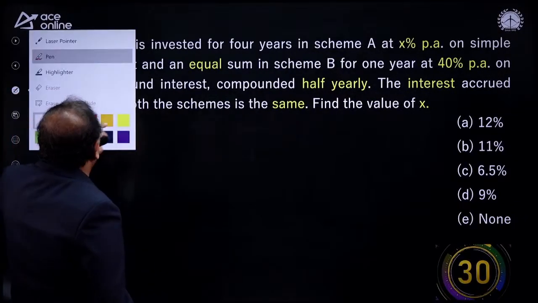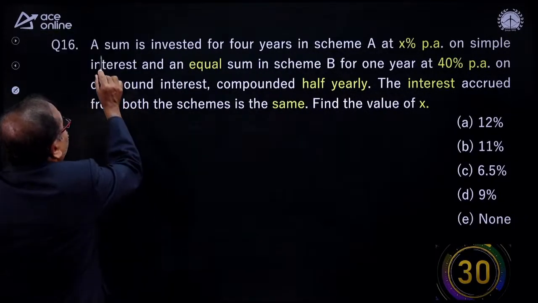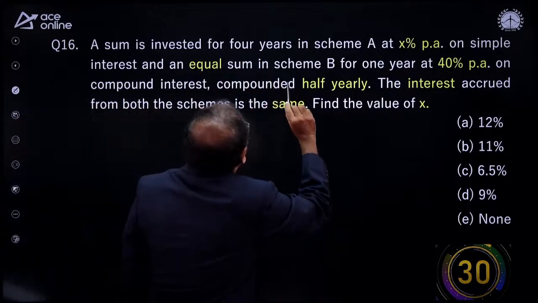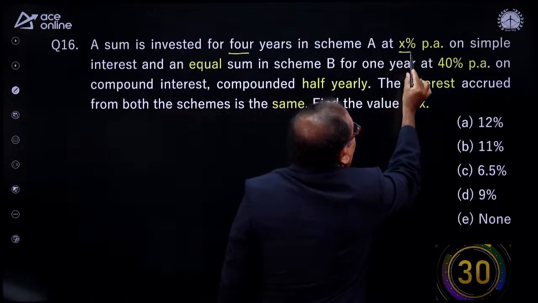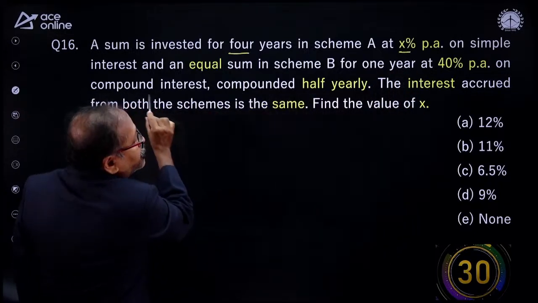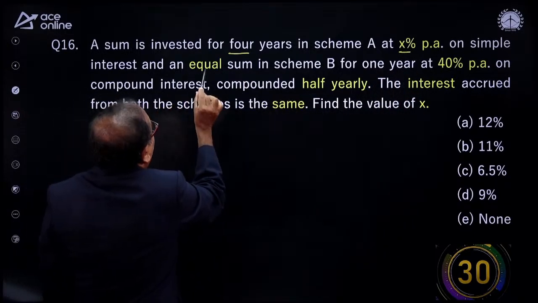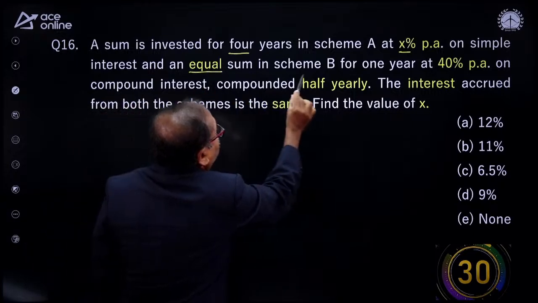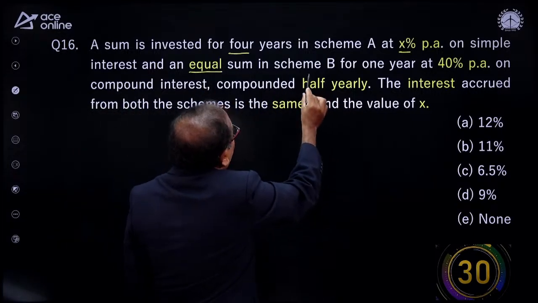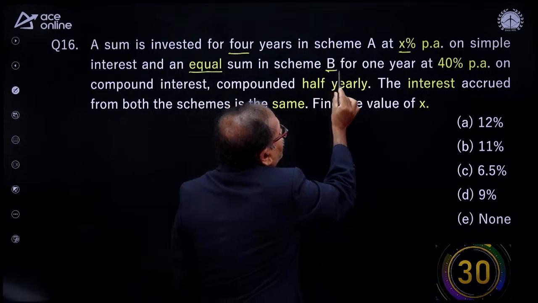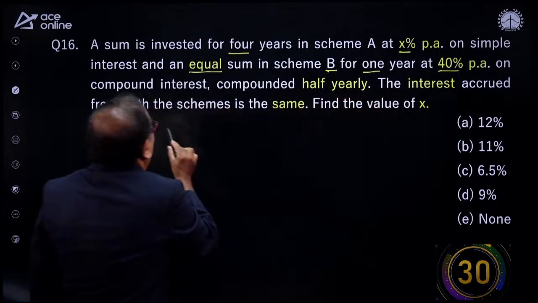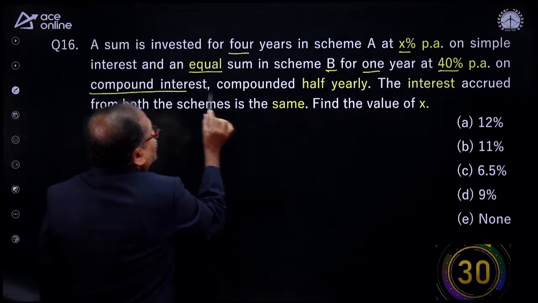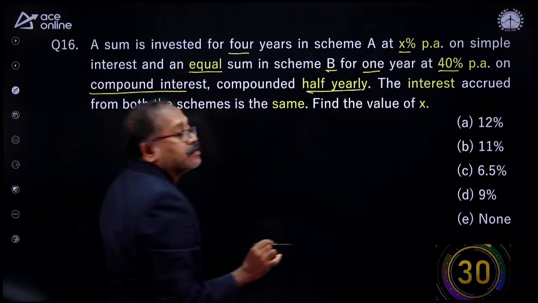Now question number 16. What is this question? A sum is invested for 4 years in scheme A at X% per annum on simple interest, and an equal sum in scheme B for 1 year at 40% per annum on compound interest, compounded half yearly.